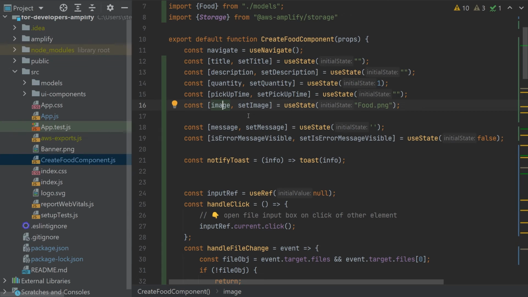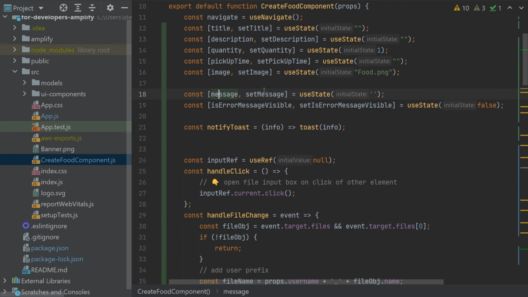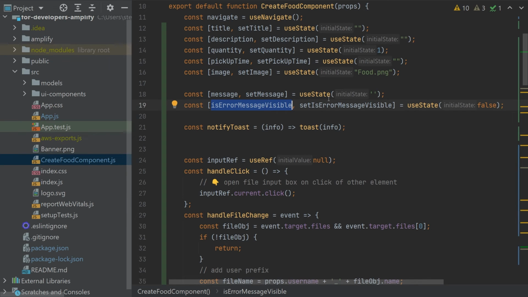A speciality here is that some of them have initial values like empty strings, number 1 or the food. That's because I want to pre-initialize the form elements with some values. Then I will have some message which will be used, for example, for the error message, and then some boolean state which will display the error.